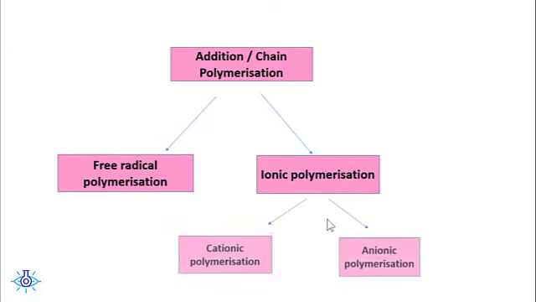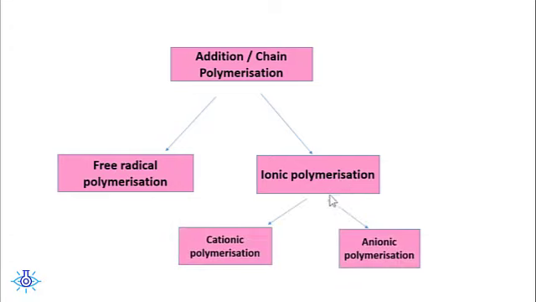In the case of ions, it can take place with the help of cations or anions. If the mechanism is proceeding with the help of cations, that polymerization is called cationic polymerization, and that reaction which is proceeding with the help of anions is called anionic polymerization.